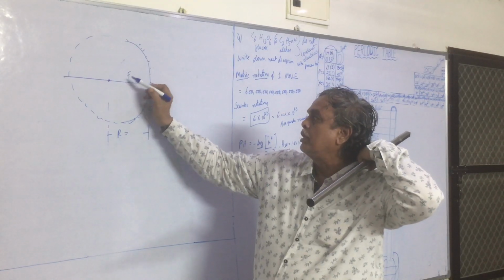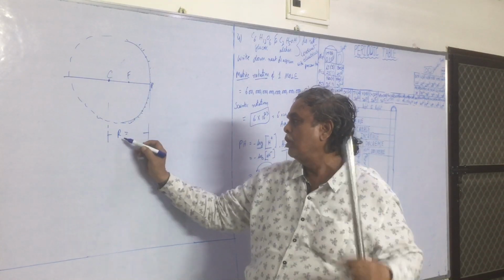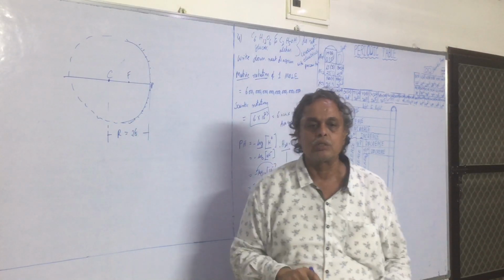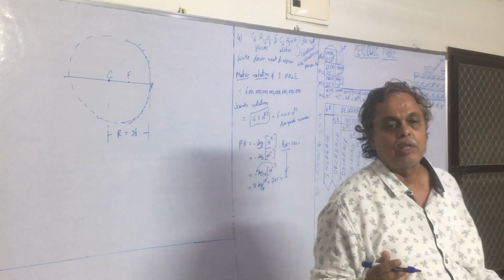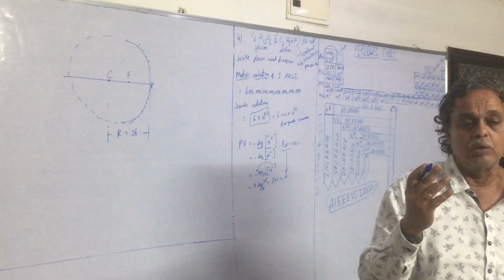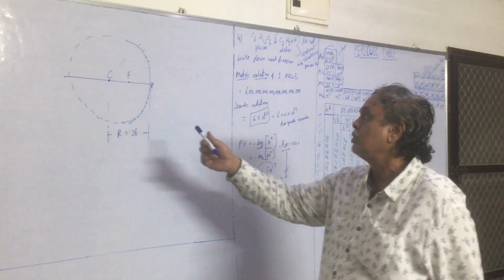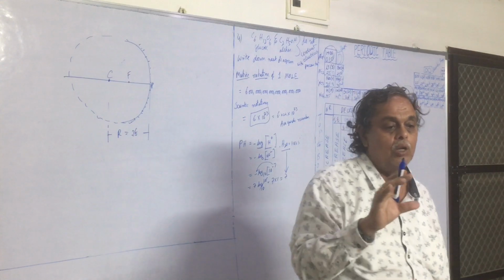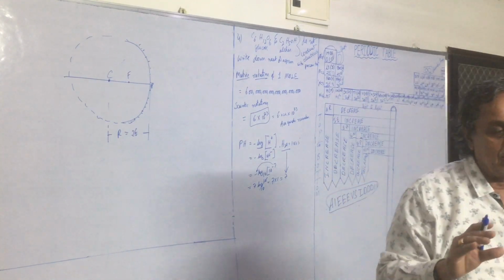This is F. This is C. Radius is equal to 2F. In the diameter, how many focuses are there? 4 focuses. But we take only part of the sphere glass.